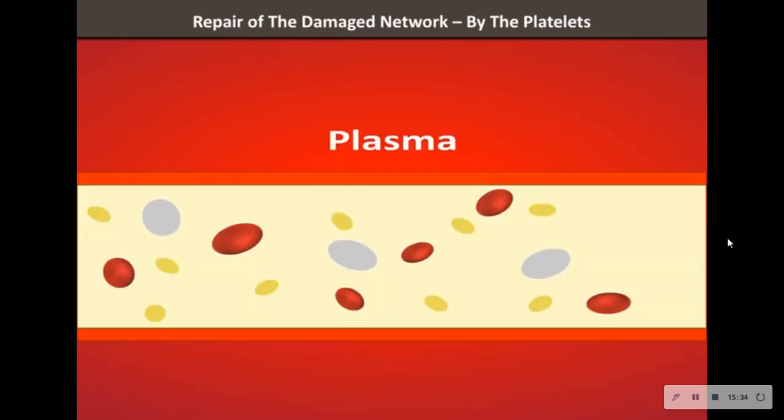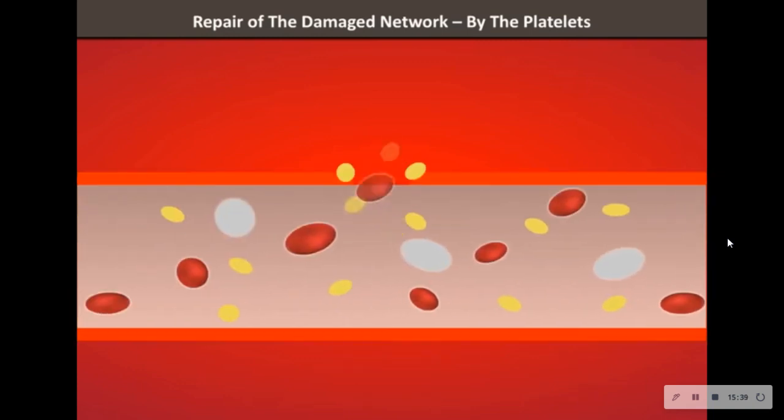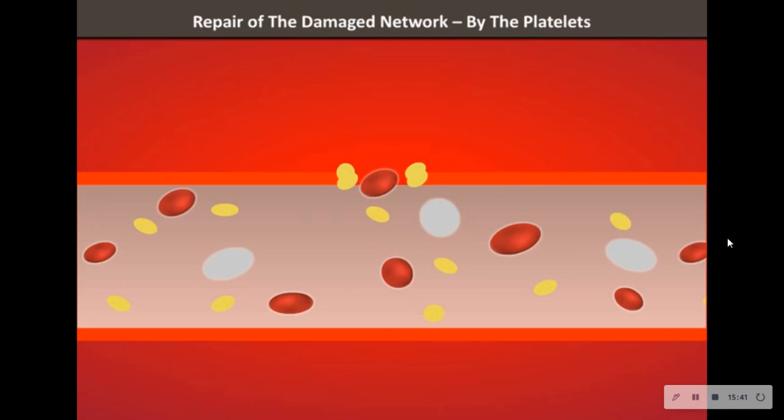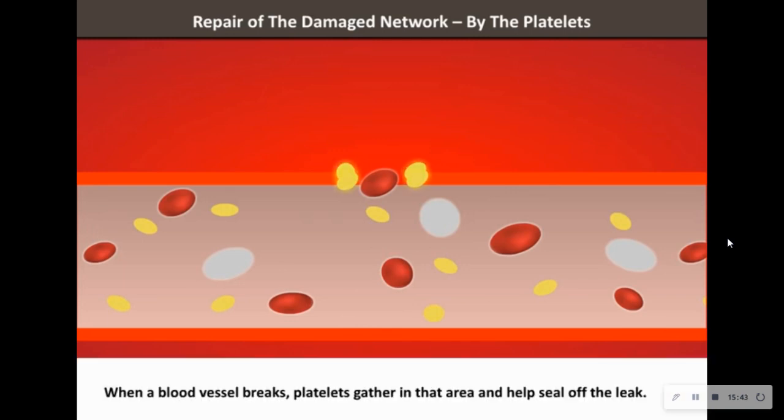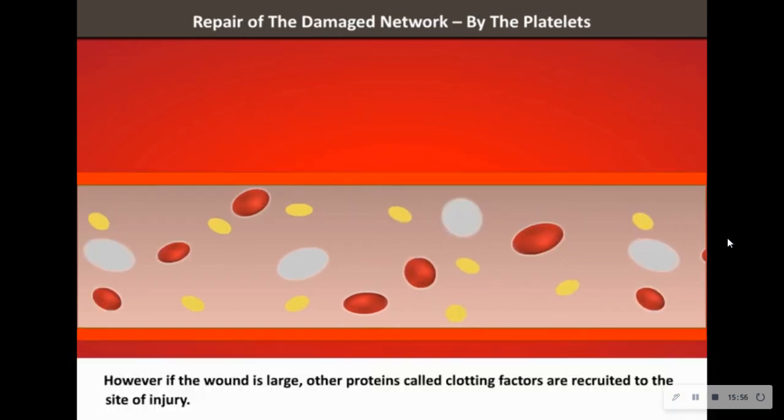Apart from that, you have many clotting factors present in the plasma. See how it is formed. When a blood vessel breaks because of some injury, the platelets will gather at that area and form a platelet aggregation, and they will plug that site and stop bleeding.